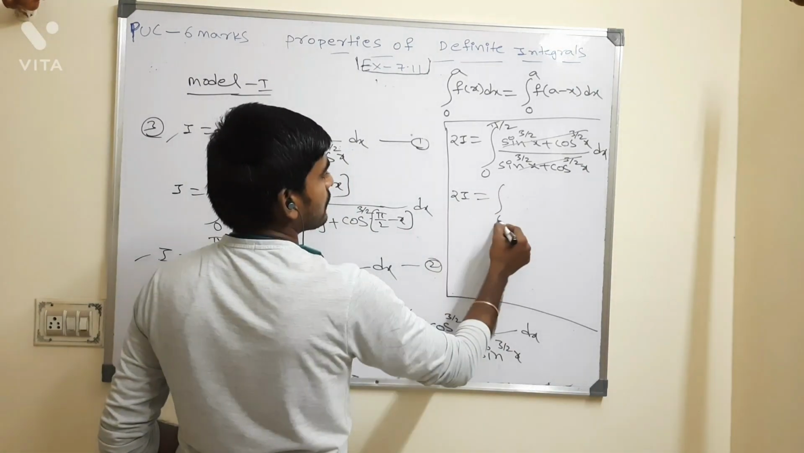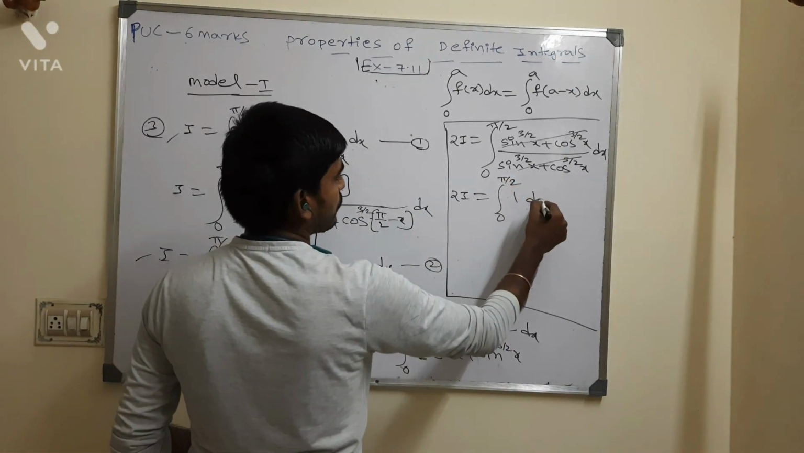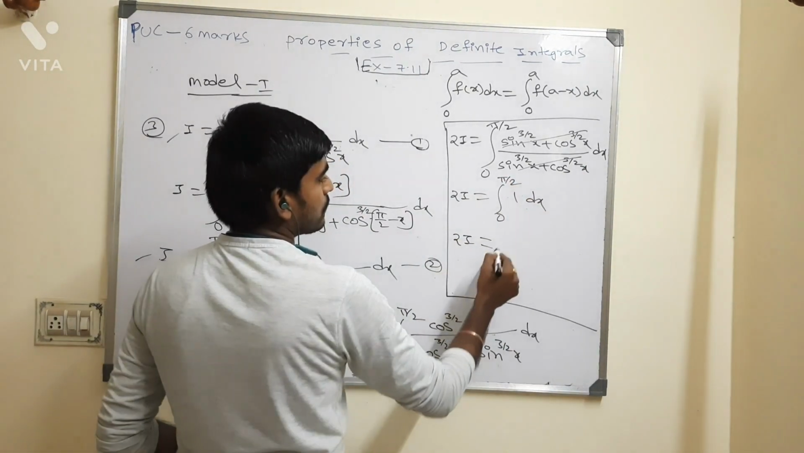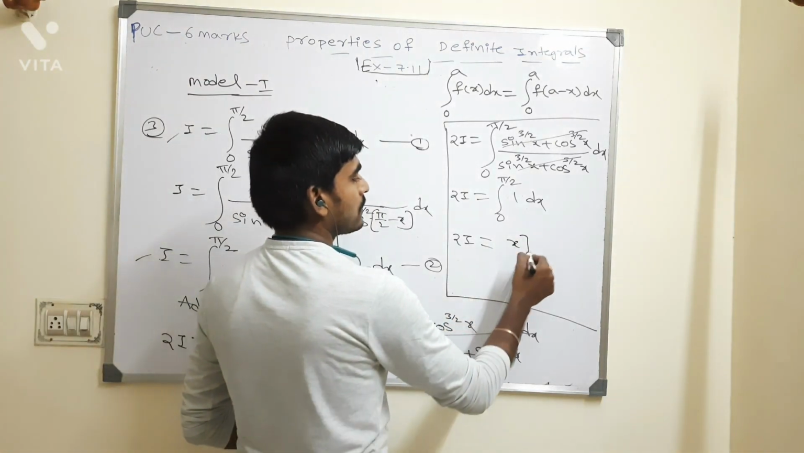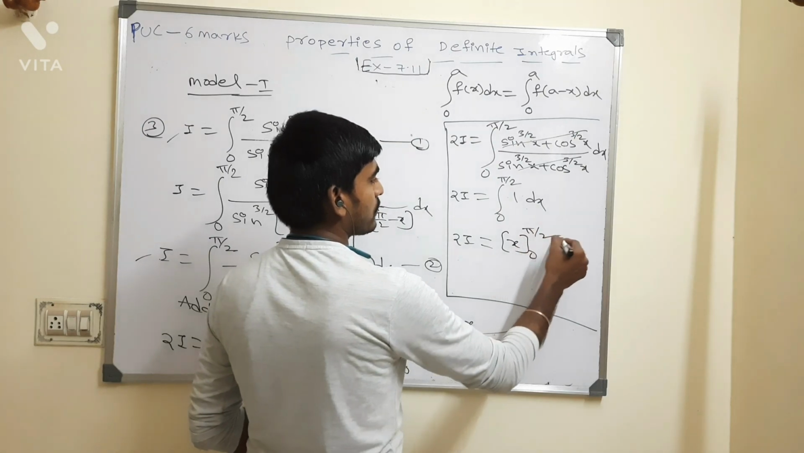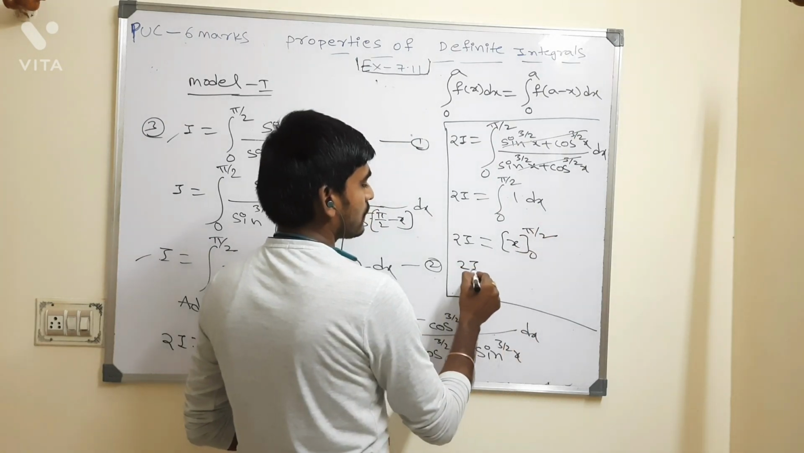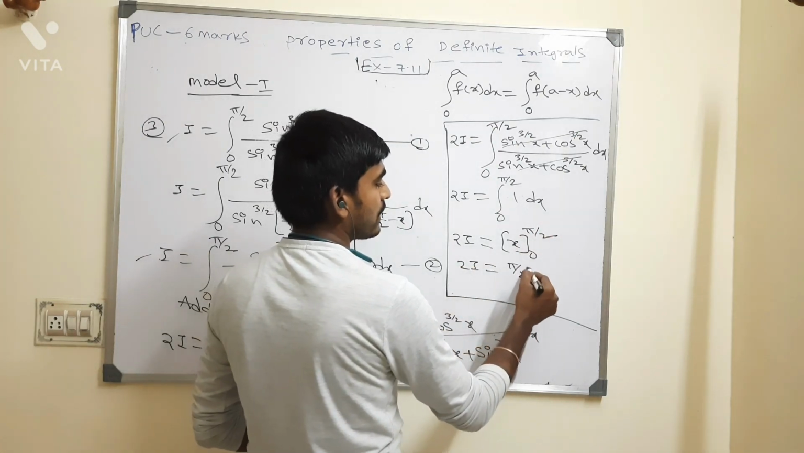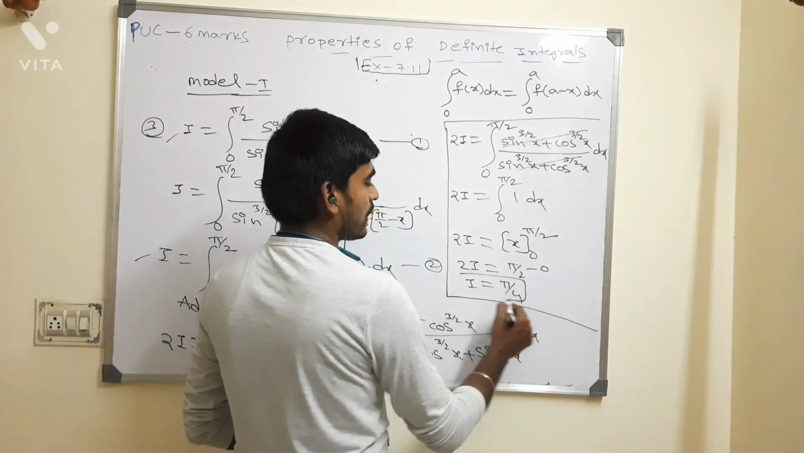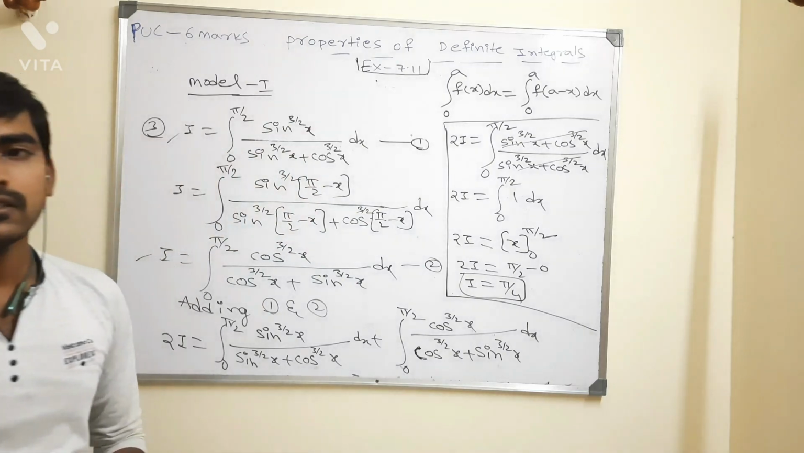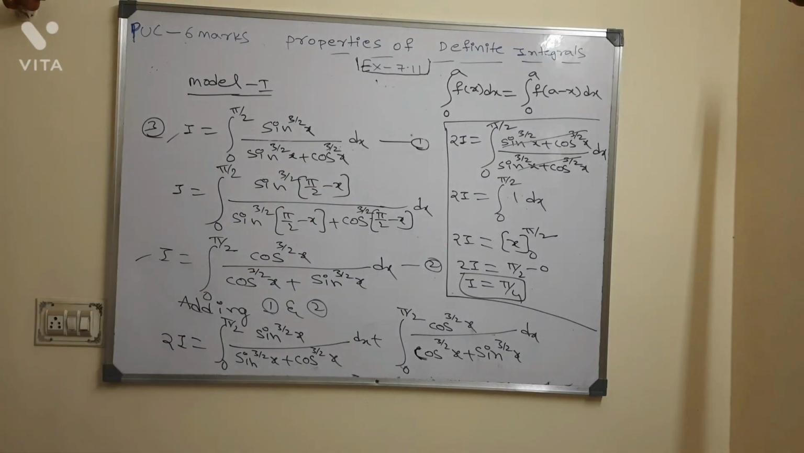2I is equal to the integral from 0 to pi by 2 of 1 dx. The integration of 1 dx is just x, so from 0 to pi by 2. 2I is equal to pi by 2 minus 0, so I equals pi by 4 finally. I told you, the answer is always pi by 4 when the pattern is like this. Okay, and next question.